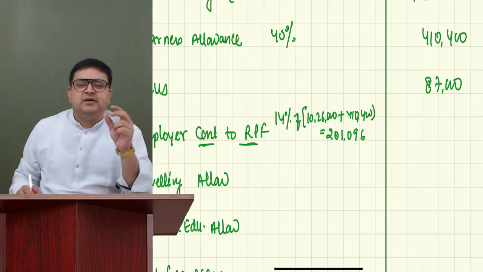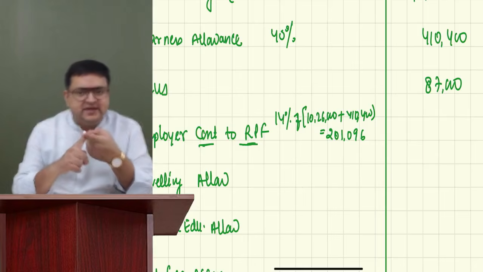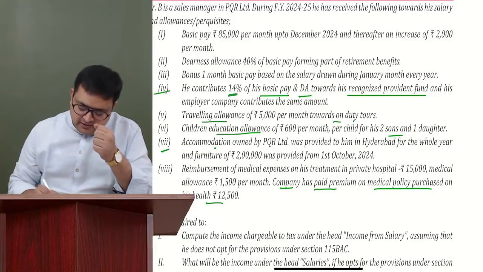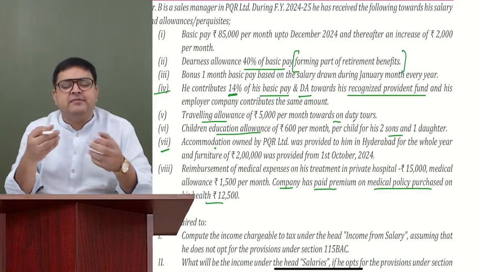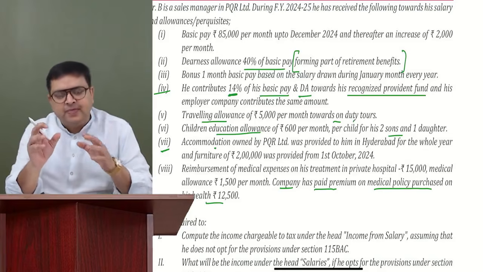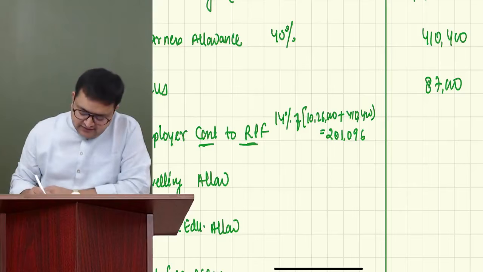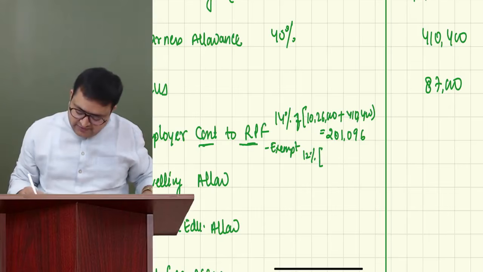And how much is exempt? Up to 12% of retirement benefit salary, which is basic salary and DA forming part. And how much DA forms part over here? DA is 40% of basic, forming part of retirement benefit. It means that entire DA forms part. Plus fixed percentage commission on turnover, but we don't have commission on turnover. So right here, we will make 12% exempt, 12% of basic salary and DA.